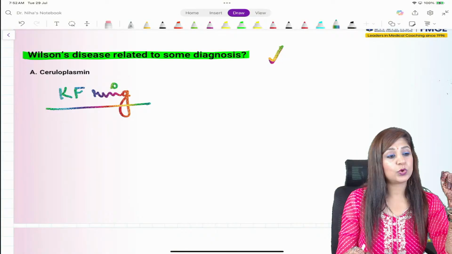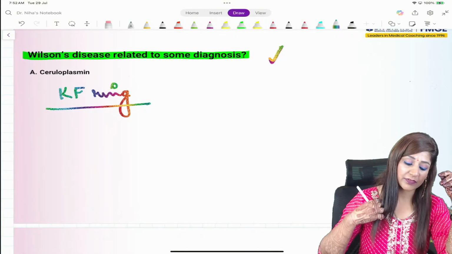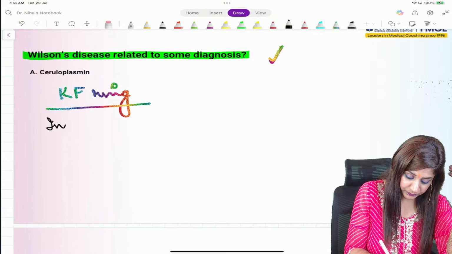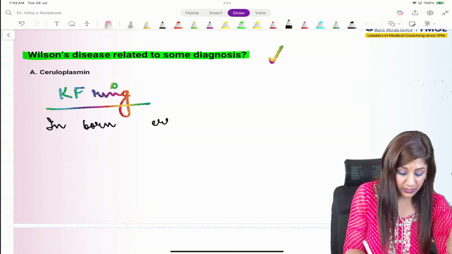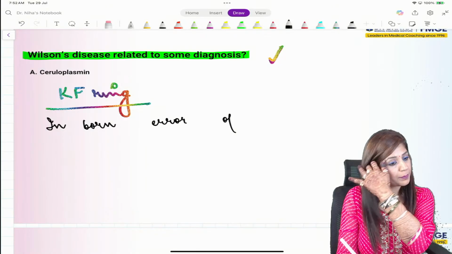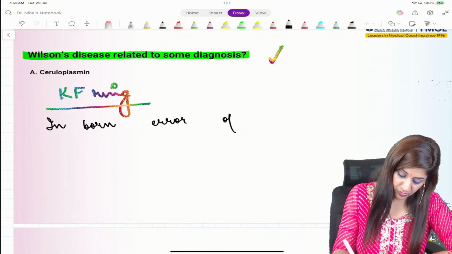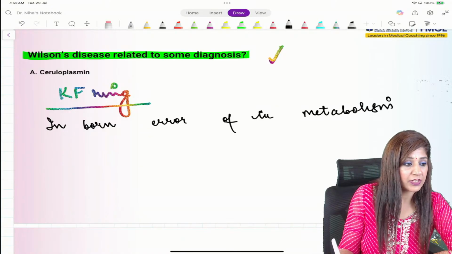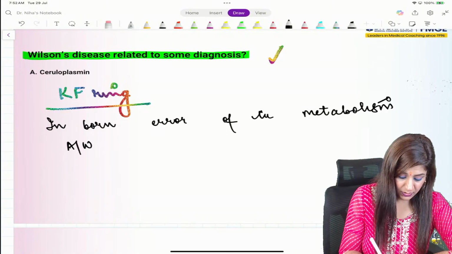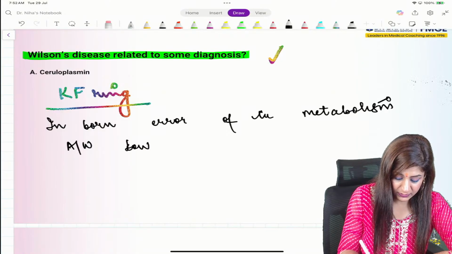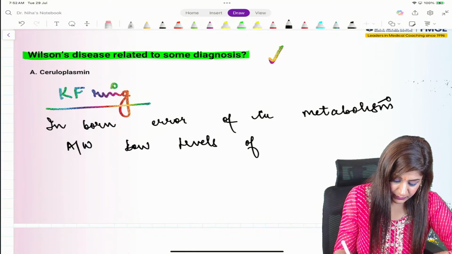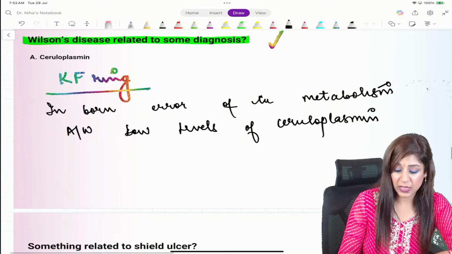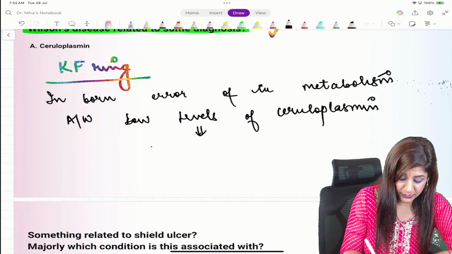You always know that Wilson's disease is an inborn error of copper metabolism, associated with low levels of ceruloplasmin, and that is why we can have copper deposition.